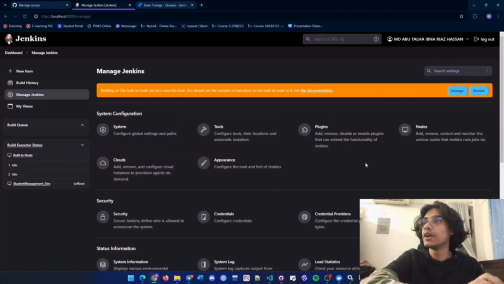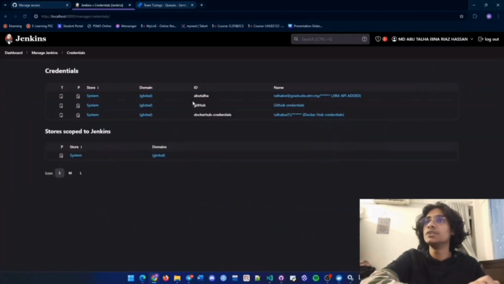Okay, if we go into credentials, as we can see, this is the credential on the global level. This is the credential for Jira API, this is the credential for GitHub, and this is the credential for Docker. So everything is added to the pipeline. All these API access tokens are integrated here.